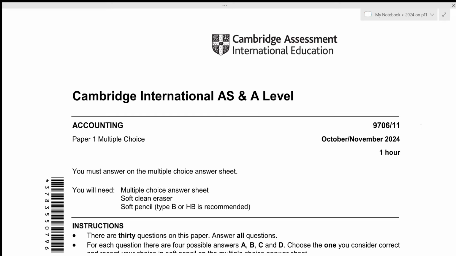And in this video, we'll be going over A-Level Accounting 2024 October-November Paper 1-1. This is Paper 1, which consists of 30 multiple choice questions, and the total time limit for this paper is 1 hour. So in this video as well, we'll be attempting to complete this paper within 1 hour. Without any further delay, let's get started.